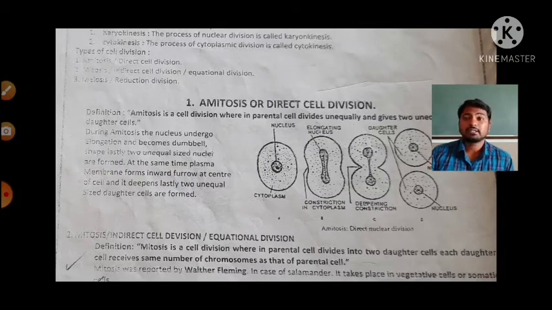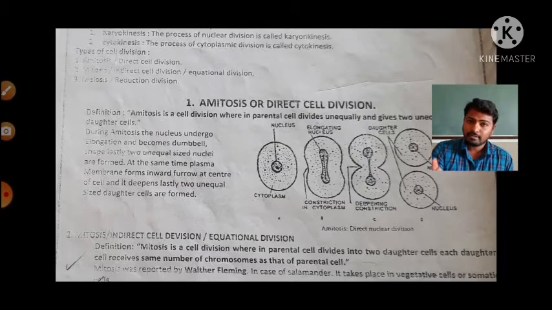Then there is another name for mitosis, that is equational division. Why is it called equational division? Because in mitosis, for example, you can take a human cell. A human somatic cell has 46 chromosomes.